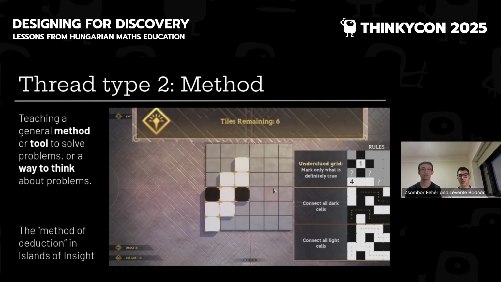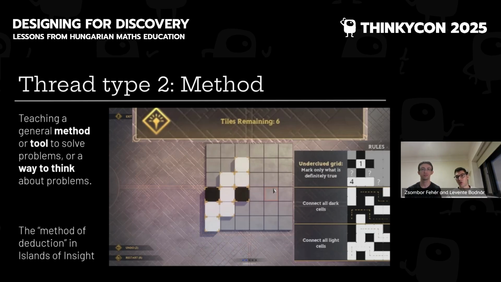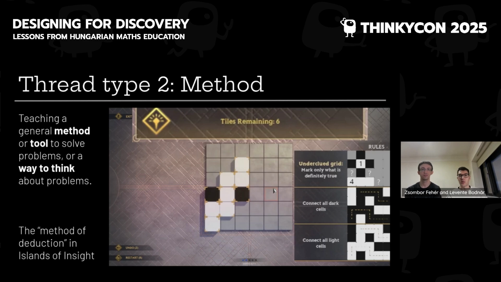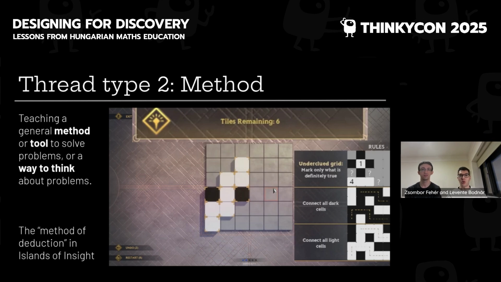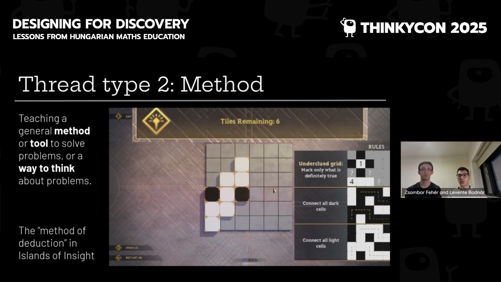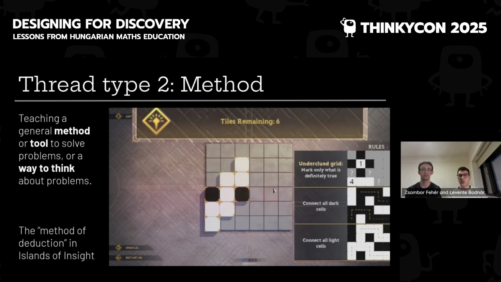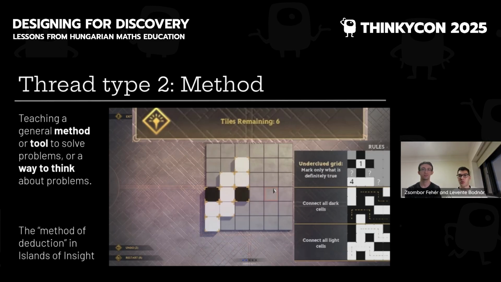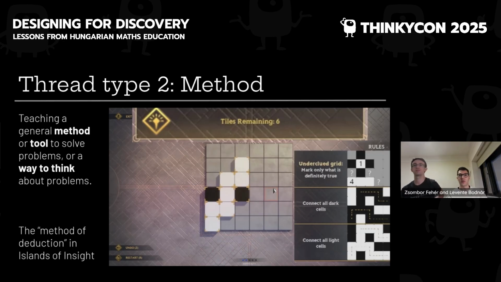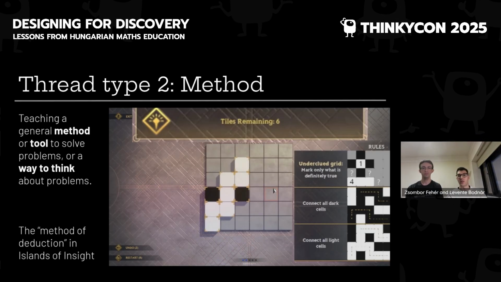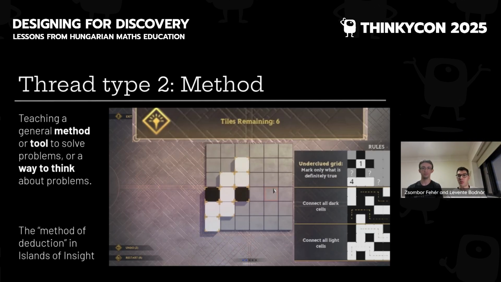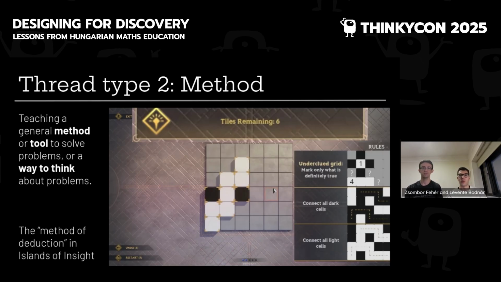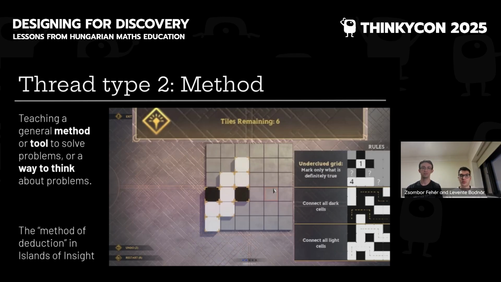So Islands of Insight has a brilliant way to teach the method of deduction. One of the possible rules is underclued grid. This means that the puzzle has multiple solutions, and your task is to color only those cells that you know for sure. So the player can't really guess the solution. They must make a series of deductions instead. After solving some puzzles of this type, players will start to get a feel for it and understand the method of deduction. Moreover, they might realize that this method can also be used in puzzles which are not underclued grids, where you have to fill out every empty cell.